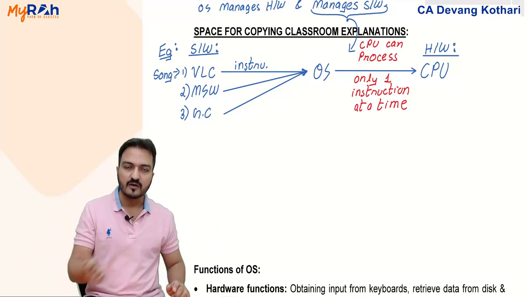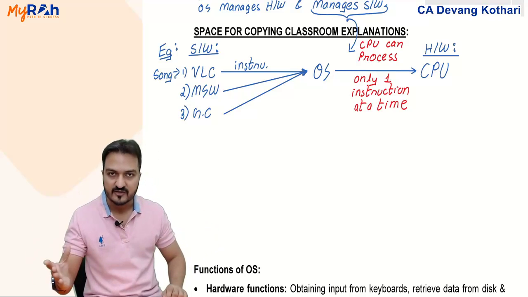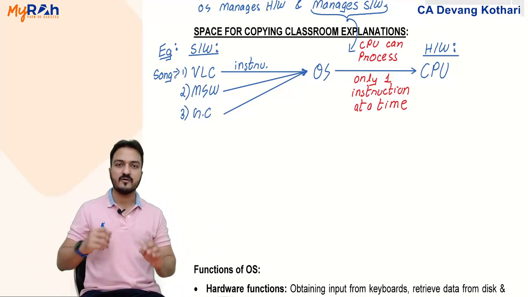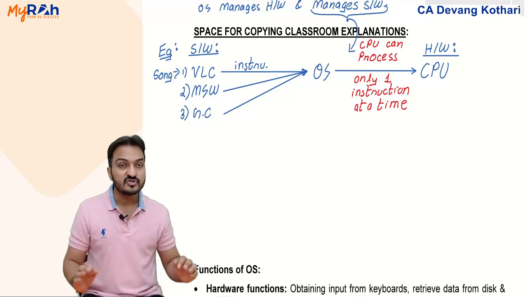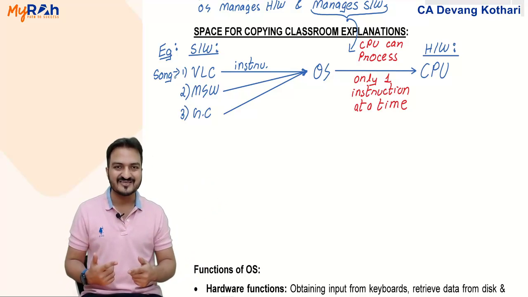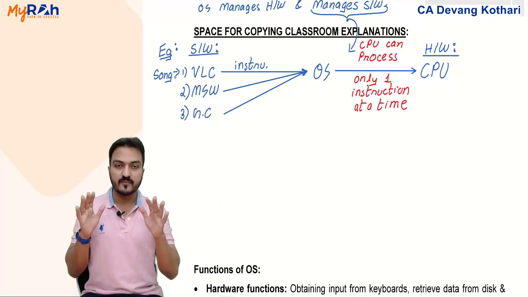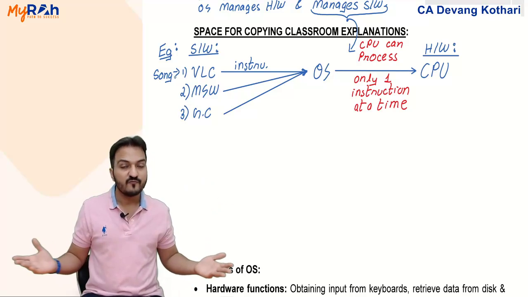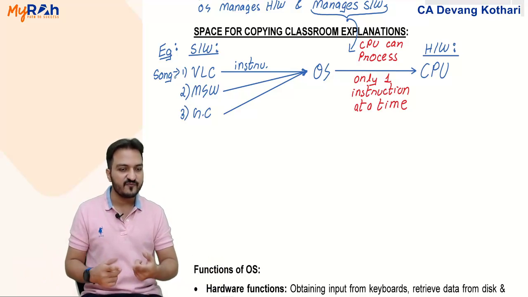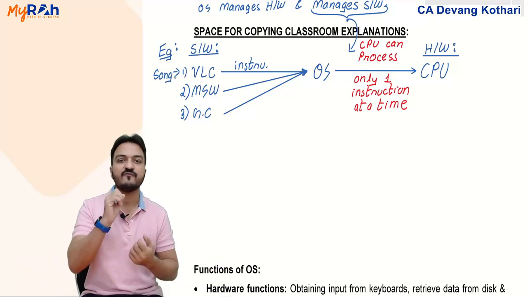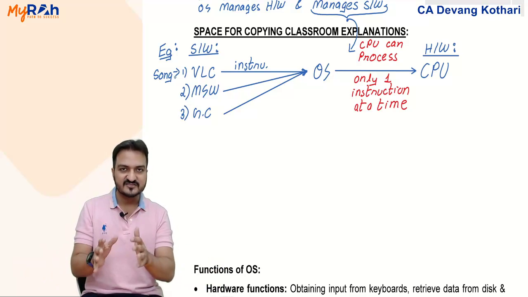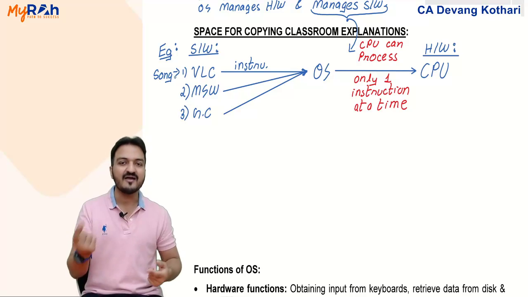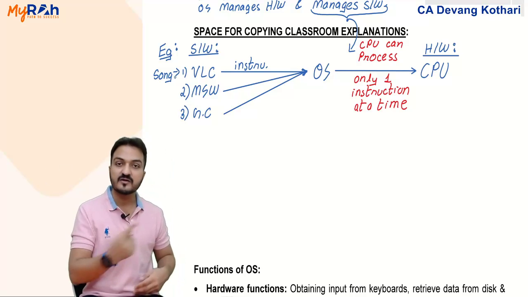But will the speaker play that sound in those 5 seconds only? No. The speaker will keep playing the song at its proper regular speed. So now that the CPU has done the processing in just 5 seconds, until the song is played, the CPU is free for the remaining 4 minutes and 55 seconds. During this time, it will go to other programs, process them, and come back to VLC player by the time this song is complete.